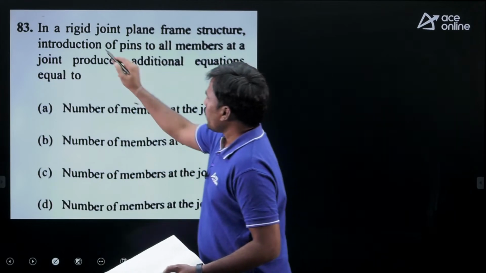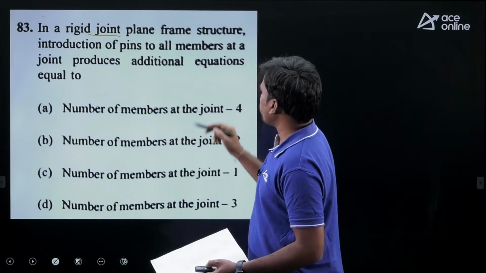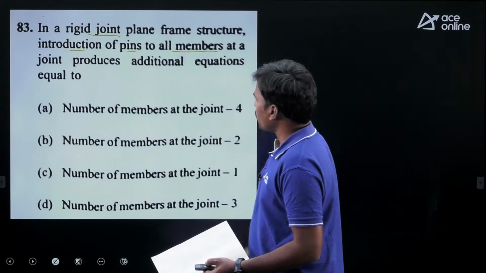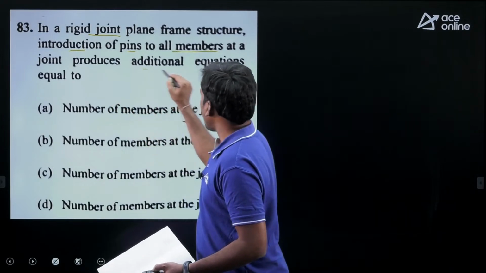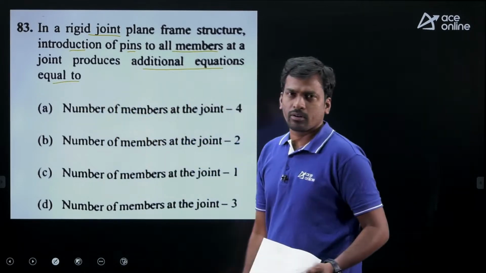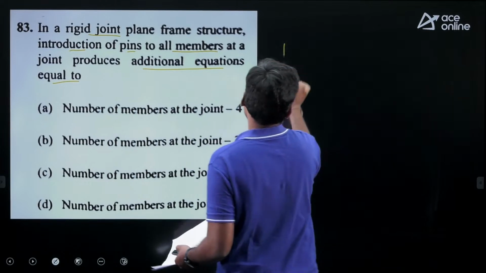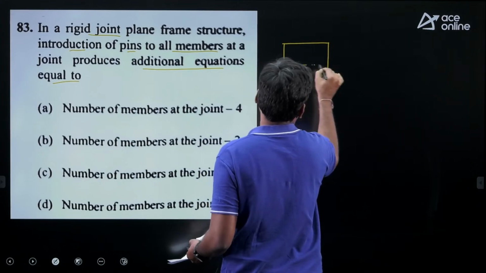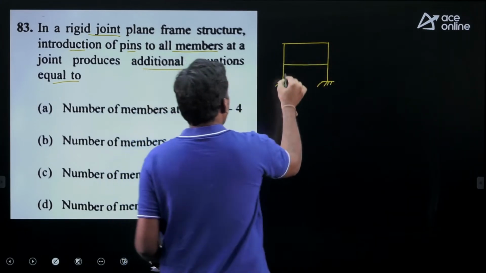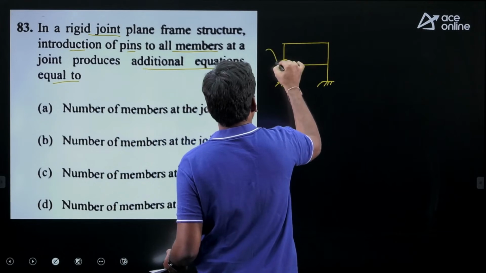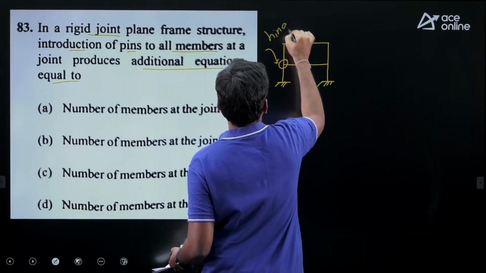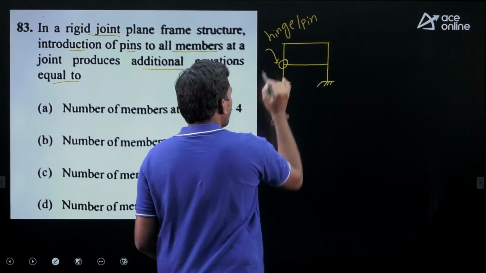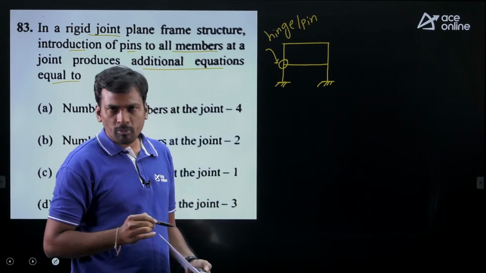Next question: in a rigid jointed plane frame structure, introduction of pins to all members at a joint produces additional equilibrium equations. Students, for example, this is a rigid jointed plane frame. If I introduce one hinge or pin here, this internal hinge provides additional equilibrium equations.